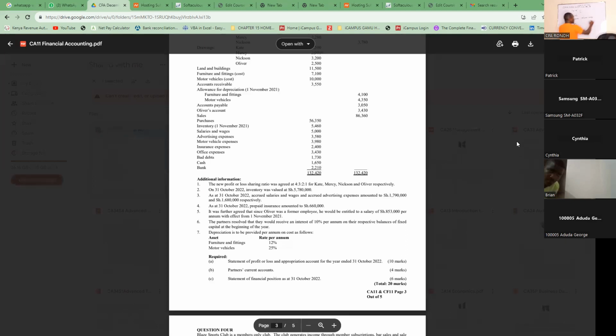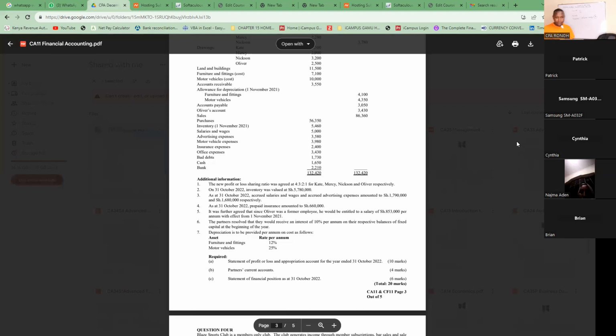But in the additional information, they have not paid other salaries, maybe for one or two employees. So you add back to this amount so that you get the total salaries and wages expense. And this amount has not been paid, so you recognize it under the current liabilities as accruals.